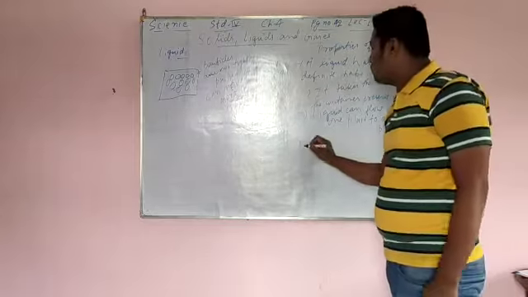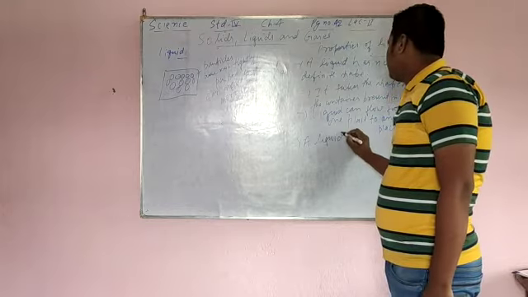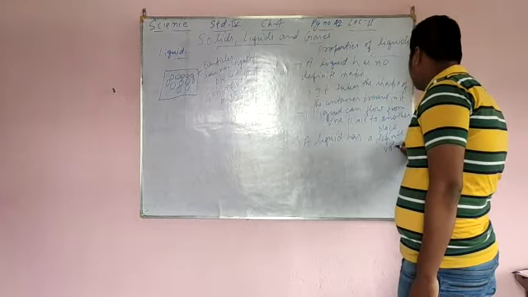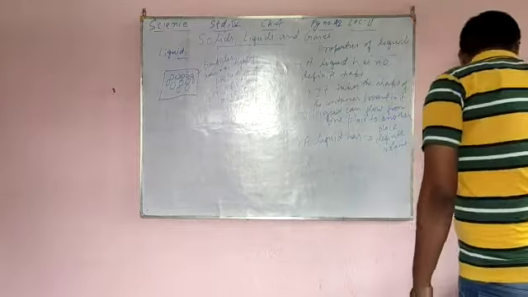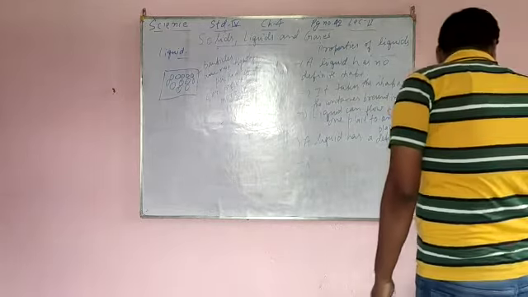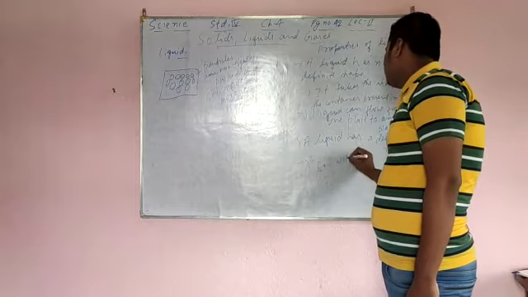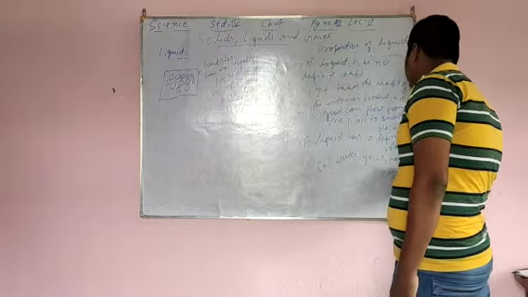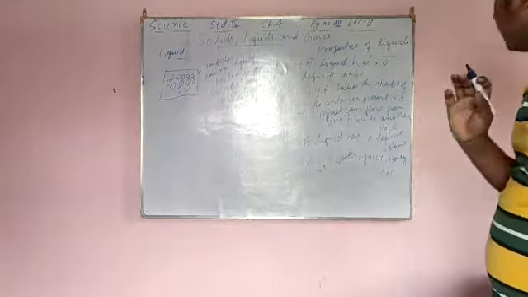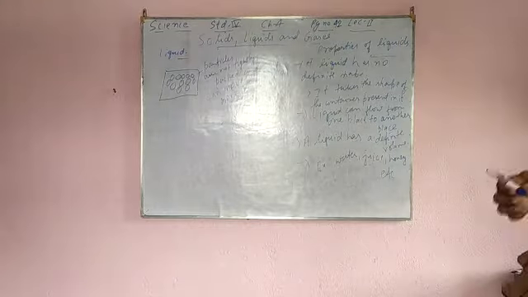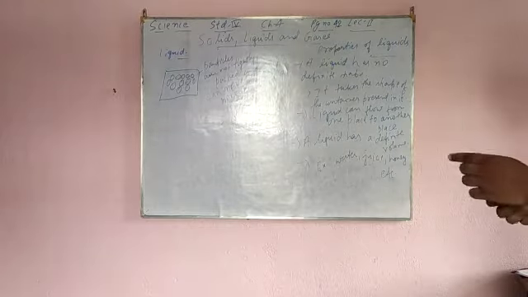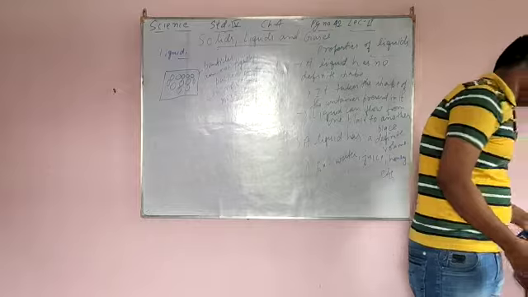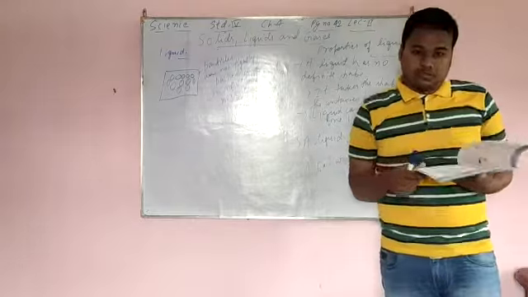A liquid has a definite volume, like a solid. Examples of liquids are water, juice, honey, etc. No definite shape, but a definite volume. It takes the shape of the container it is present in. A liquid can flow from one place to another. My next class I will start page number 43, gas. So for now, goodbye to all of you.